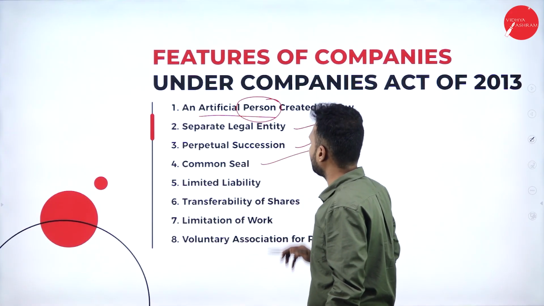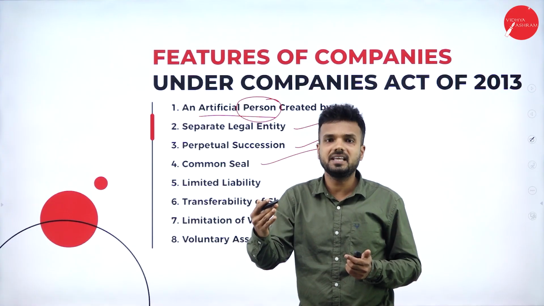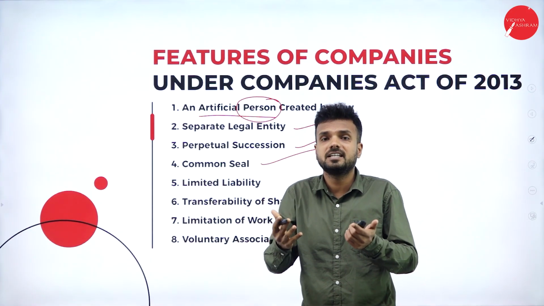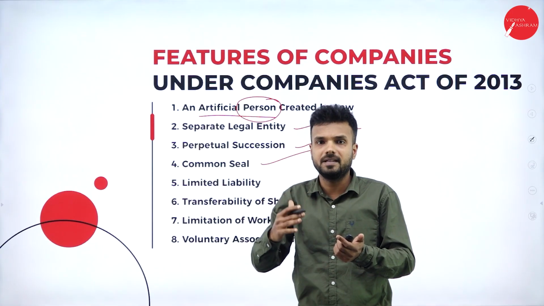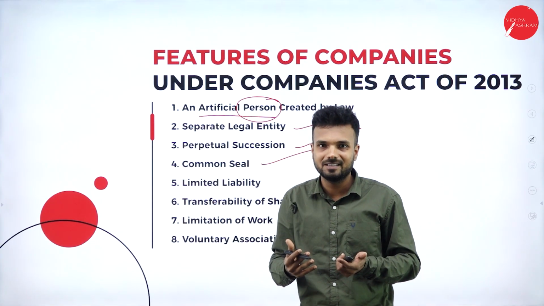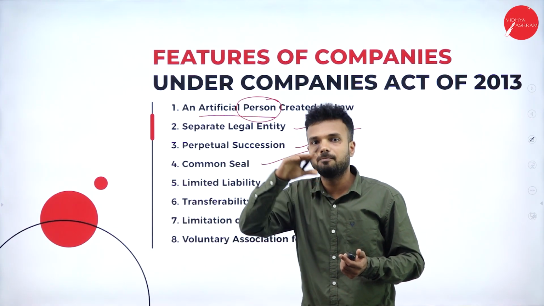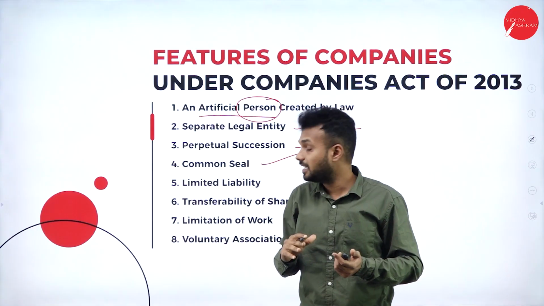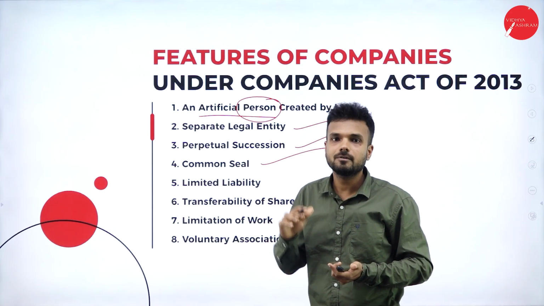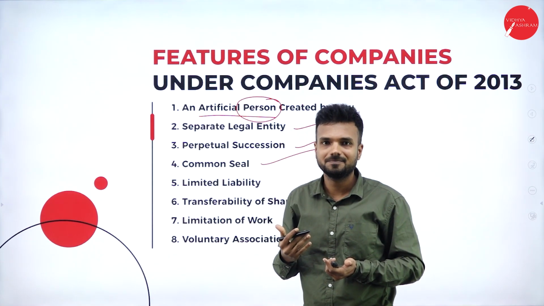Common seal. Each and every company has its own common seal. As we know, the name of the entity differs from another entity. The name of the company is different from other companies. In the same way, the logo of the company is also different from other companies. We may see a number of companies with different logos and different names, right? In the same way, each and every company has its own common seal, which will be considered while making agreements with other people. Yes or no?